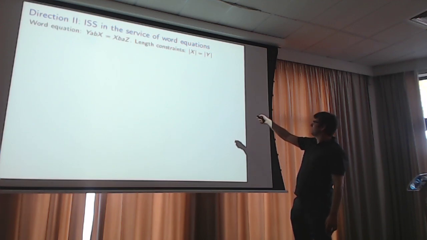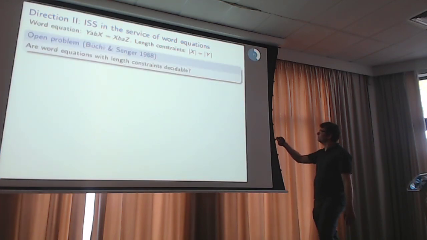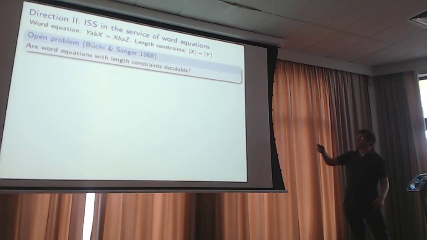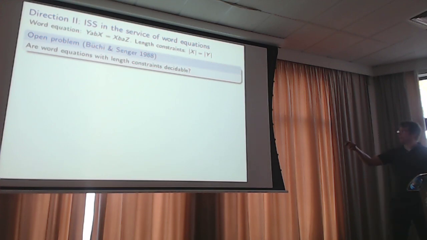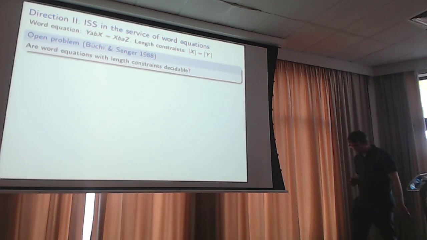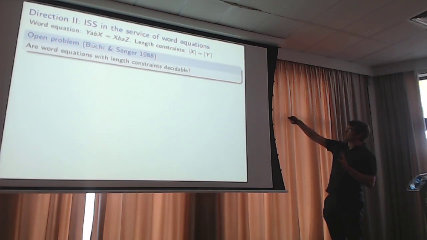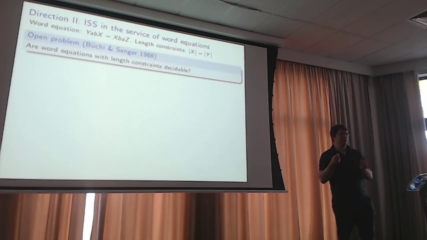And length constraints have been looked at since the 80s. So length constraints allow you to say that two variable contents have the same length. And it's been open since they were introduced whether word equations with length constraints are decidable. It's known that if you do slightly more sophisticated things like counting letters, you can say this word has the same number of A's as this word, then this becomes undecidable. But with length constraints, we still don't know.